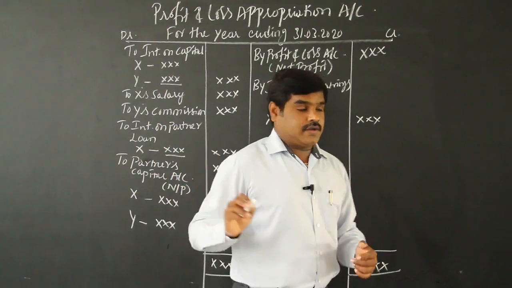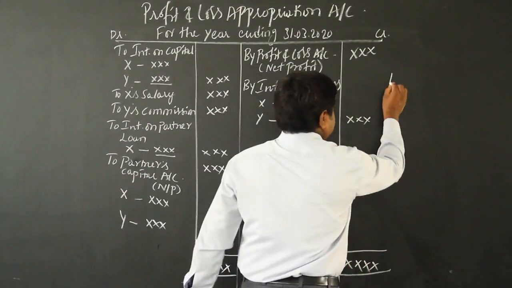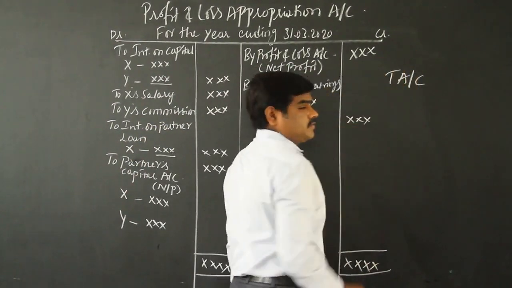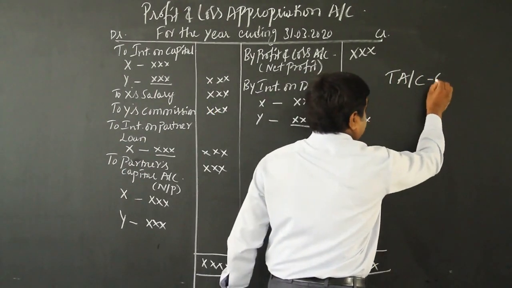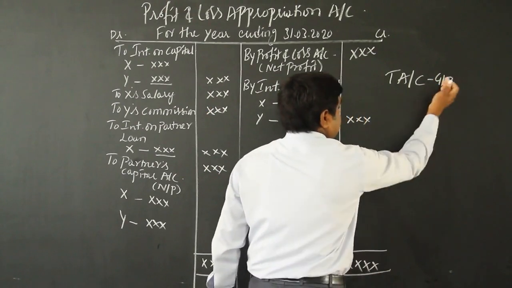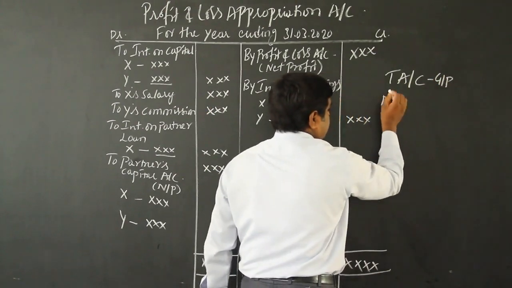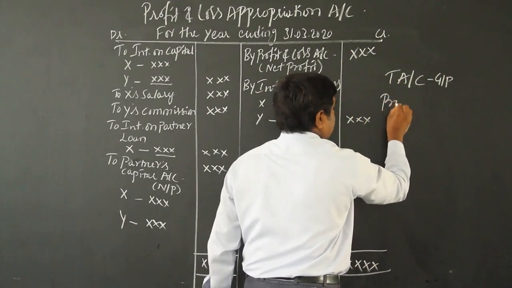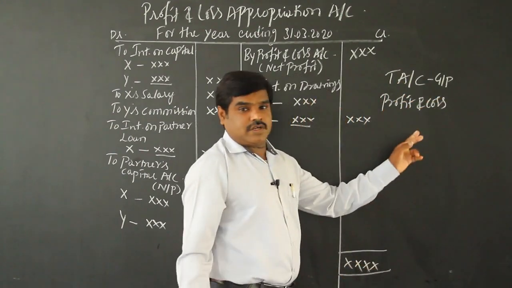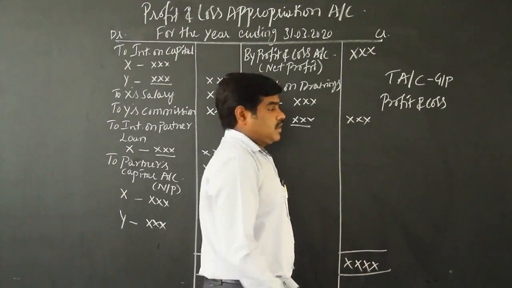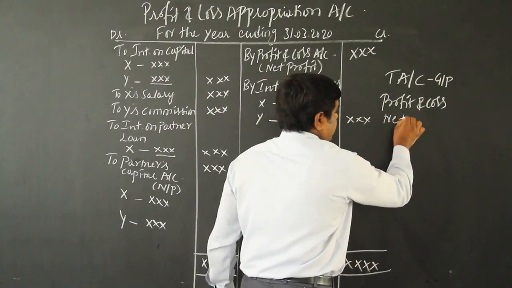In sole trading, first we prepare the trading account to know either gross profit or gross loss. Then this gross profit is transferred to the next account, the profit and loss account, after which we get net profit.